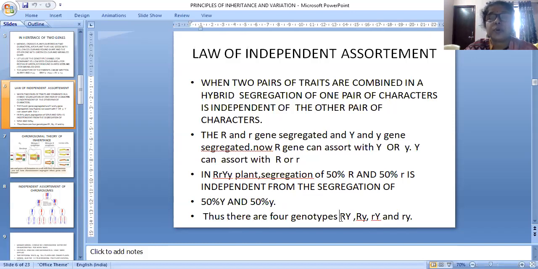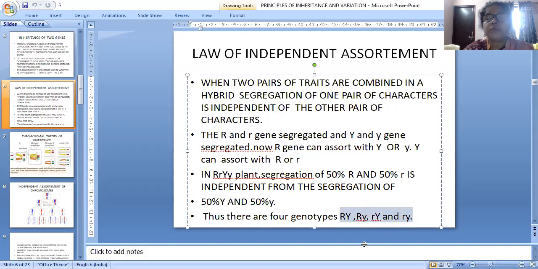You see that these four types are there. Which are the four? Capital R capital Y, capital R small y, small r capital Y, small r small y. In the next slide, we will make these four gametes. We get four gametes from the male parent and four gametes from the female parent, so 4 into 4, 16 different combinations can be formed.